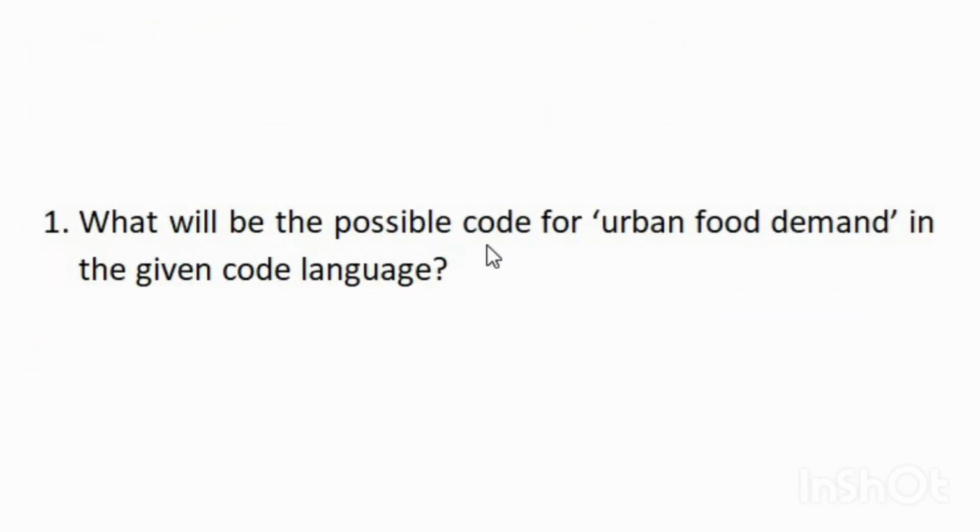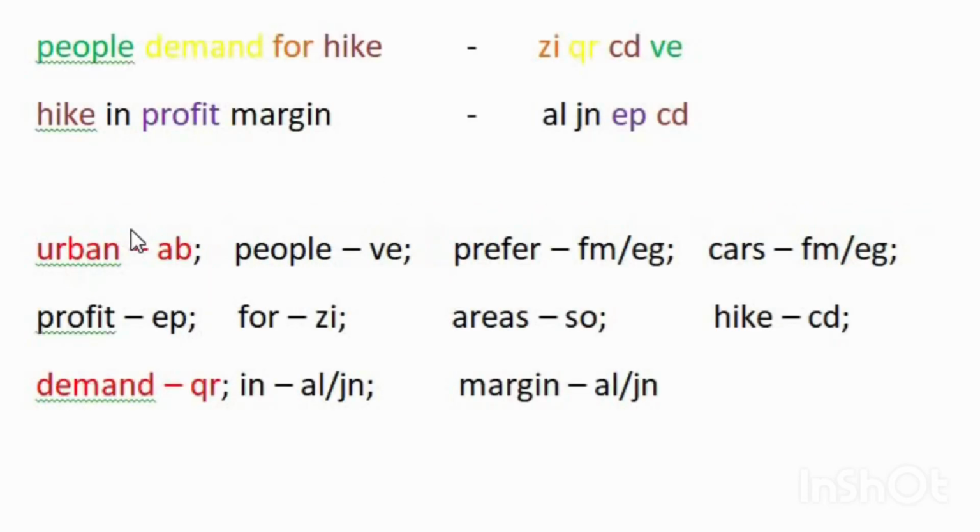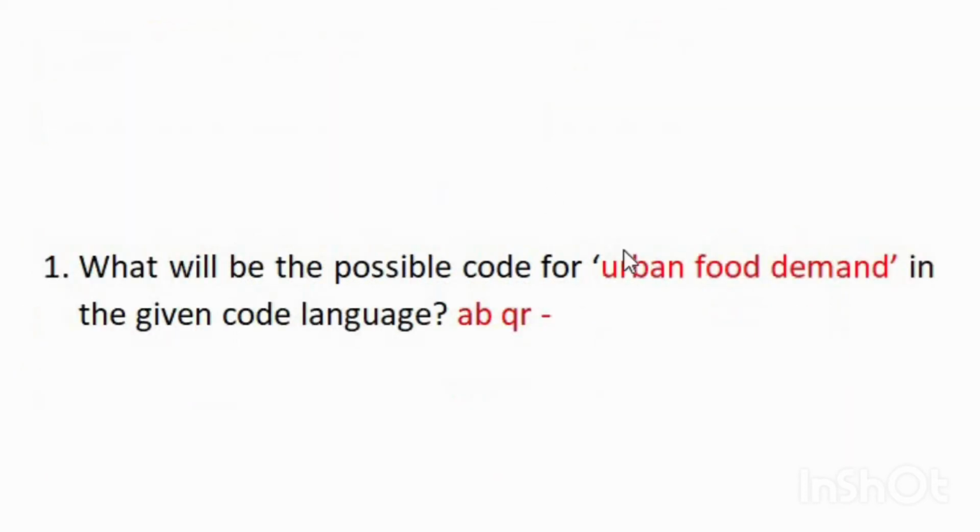First question: what will be the possible code for urban food demand in the given code language? We know the codes for urban and demand. For urban it is AB and for demand it is QR, and there is no word called food present in our question. So for urban we can write AB, for demand we can write QR, and for food we don't know the code.